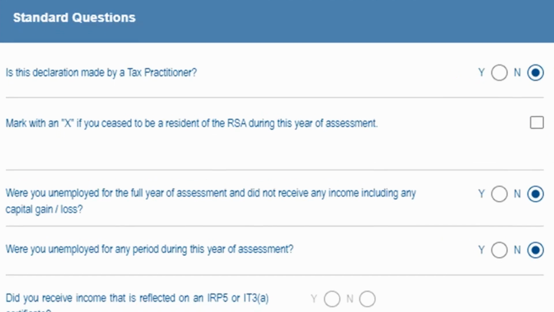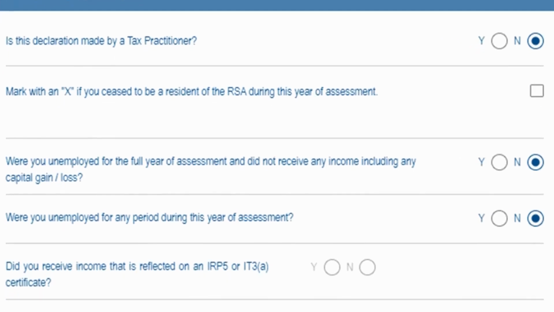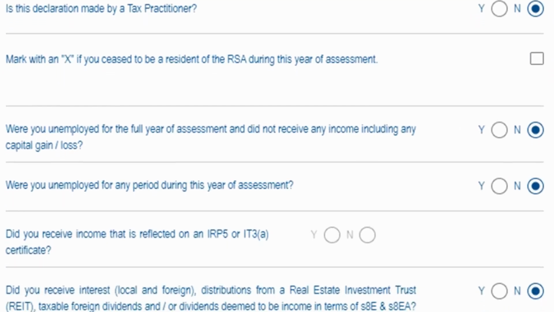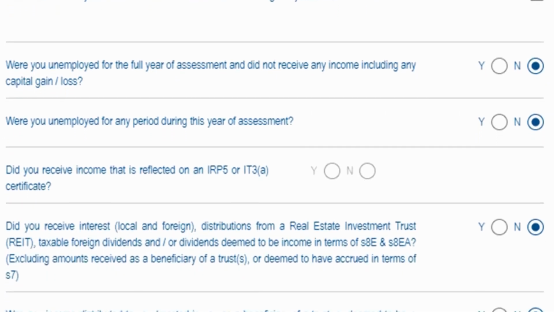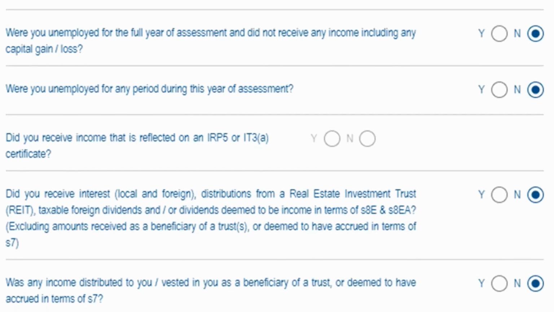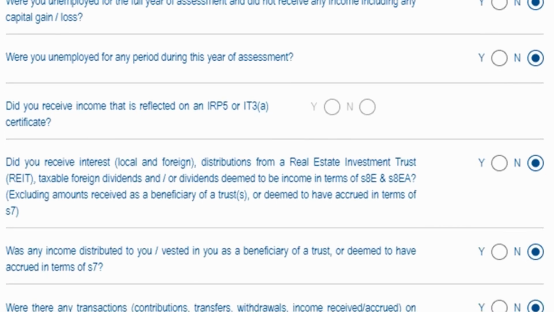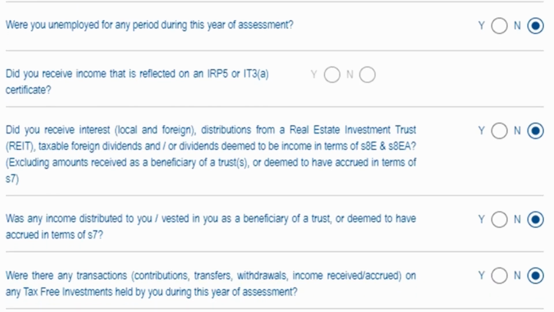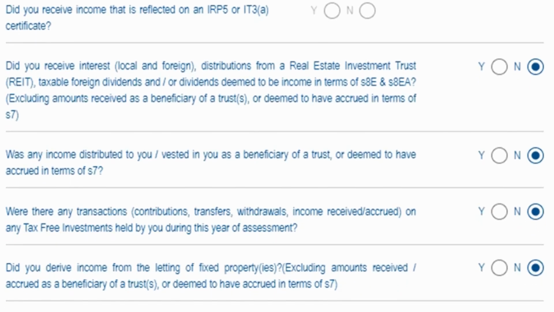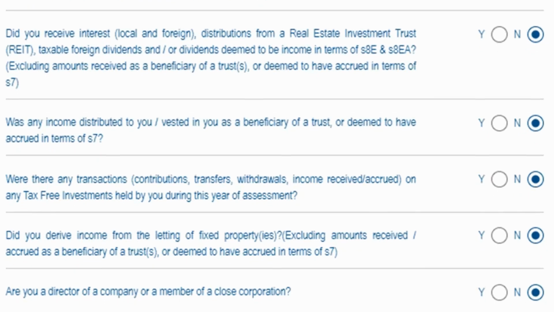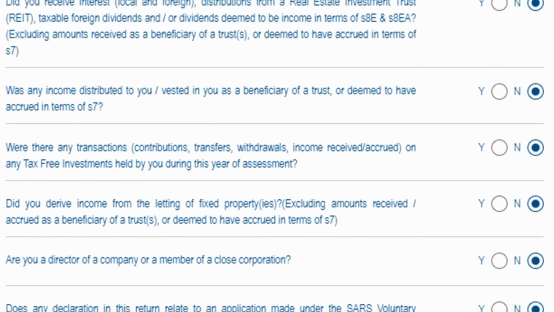So very quickly, standard questions covers whether this declaration was done by a tax practitioner, whether you are unemployed, ceased to be a resident, all the previous ones I've mentioned, and also if you're a director or a member of a company or a closed corporation, you tick yes or no there.